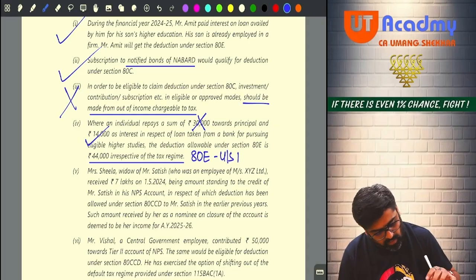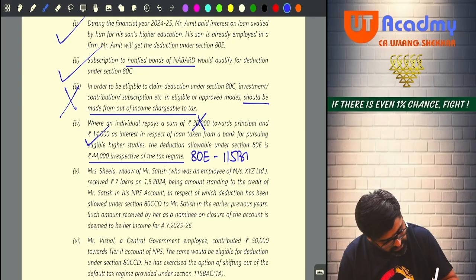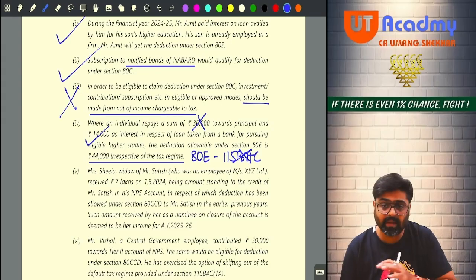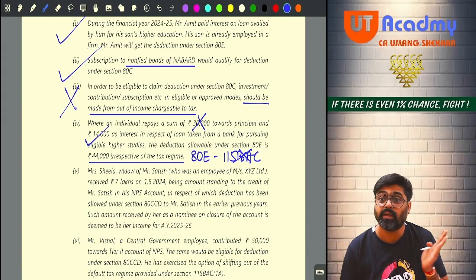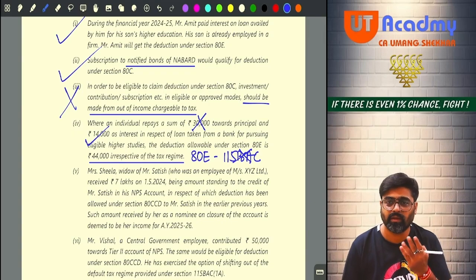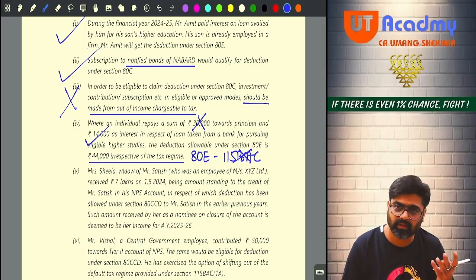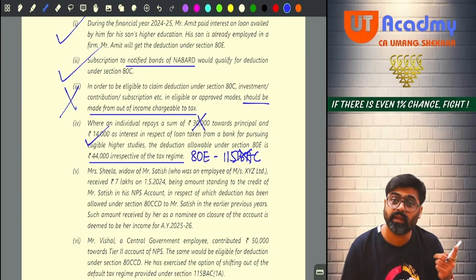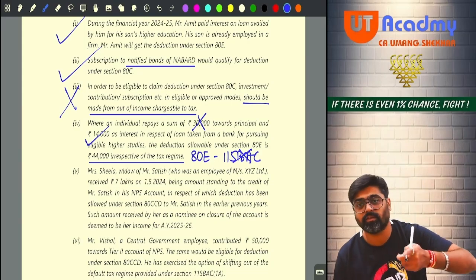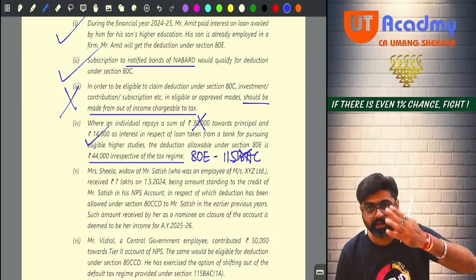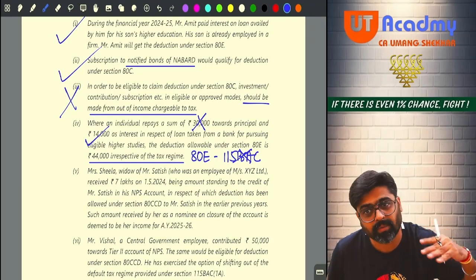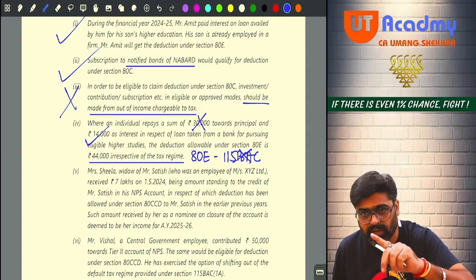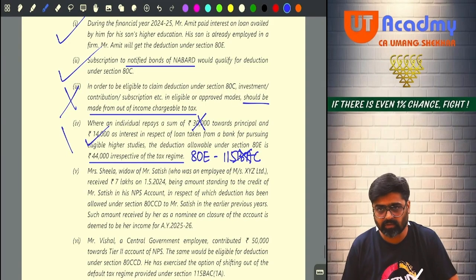only if you don't follow 115BAC. If you follow 115BAC, you are not going to get any deduction, including 80E. So what are you saying? Under any tax regime it is available? No. Only if you don't follow 115BAC, then it is available. And if it is available, it is not available for principal also. It is available only for interest. So this statement is wrong.